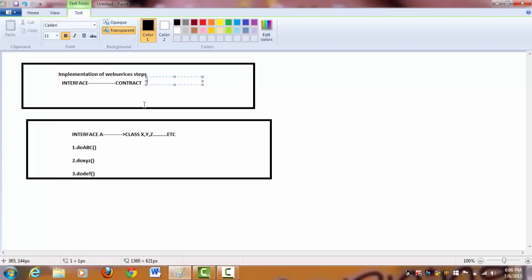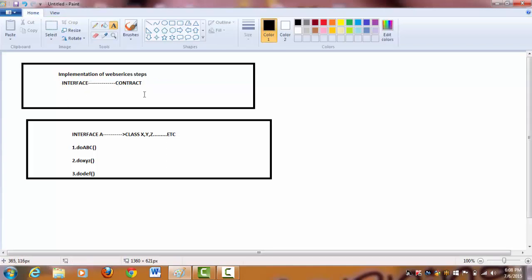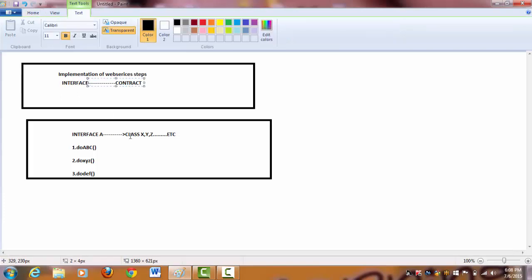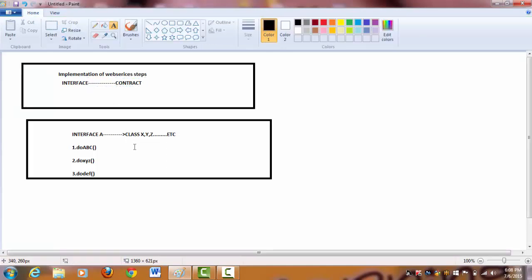So why I am discussing this interface is, the whole concept of web services is based on Java interfaces, the Java interface concept. So what is an interface? An interface is a contract agreed by the implementation classes, abiding with the rules. Clear enough?